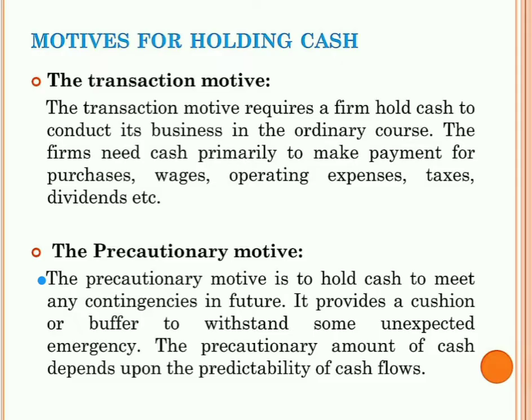They didn't expect this kind of lockdown situation in India. That is the reason, to face this kind of unexpected future, as a precautionary motive the business should maintain some cash. The precautionary amount of cash depends upon the predictability of the cash flows. How much they have to maintain depends upon the predictability of the cash flows.